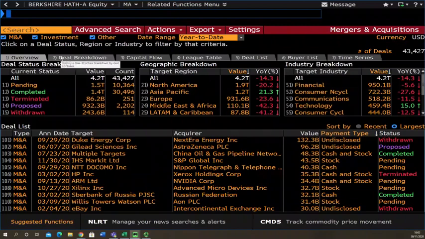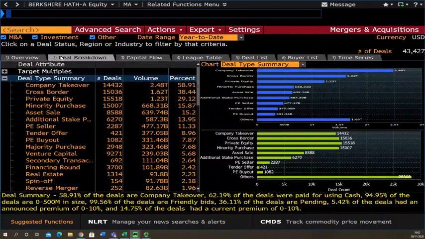And if we go to the deal breakdown page, we can look at the transactions in the last year, and we can change the type of attribute we want to look at. So here we're looking at the deal type summary. We've got the numbers on this side, but we can convert it into easy charts on the right hand side. And on here you've got the likes of the volume in nominal in US dollars, but we also have the number of deals as in counting them.